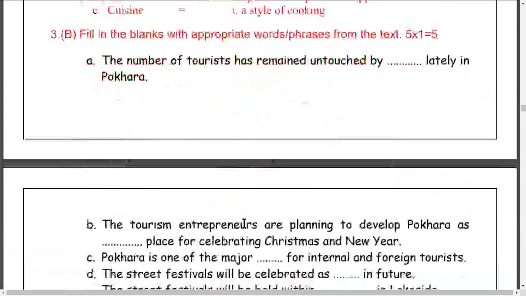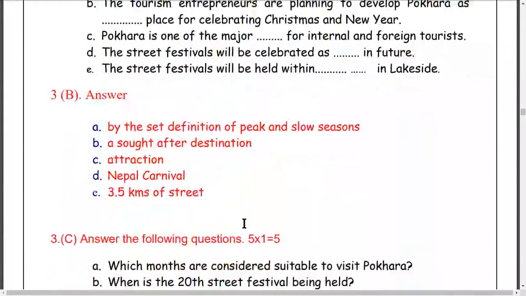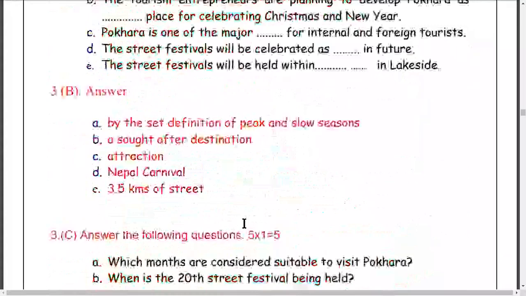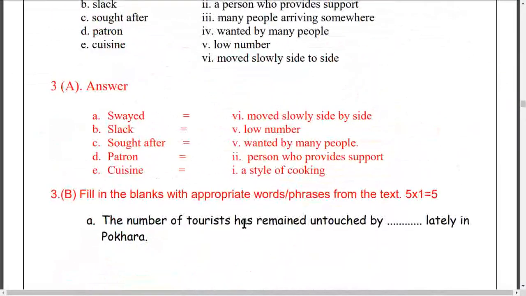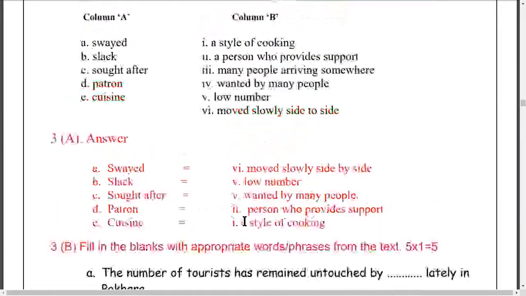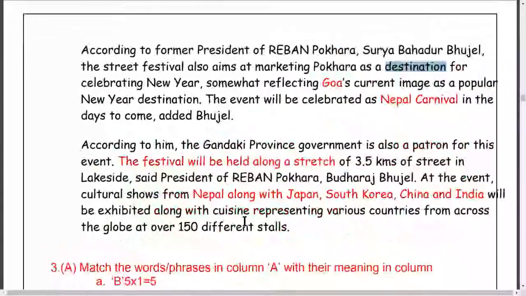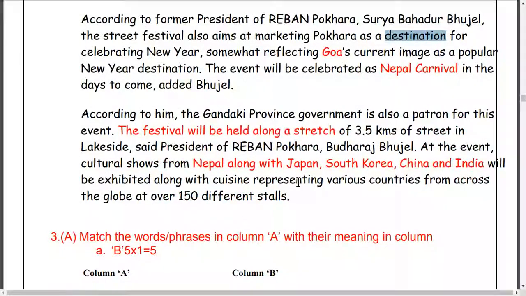I've written the meaning here, especially. Cuisine is a style of cooking. Cuisine will be representing various countries across the globe. Over 150 different stalls will be there. Different stuff will be there.